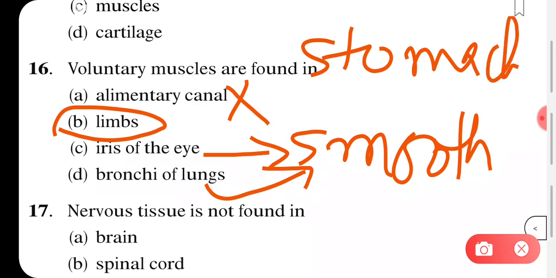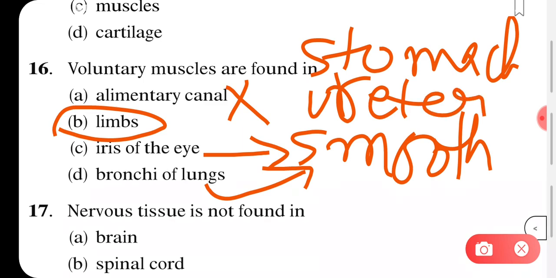Also in the ureter, which is related to your excretory system. So ureters have smooth muscles. From the kidney, ureter comes and the urine is stored in the urinary bladder. From urinary bladder it goes out through urethra. Fine. Okay.